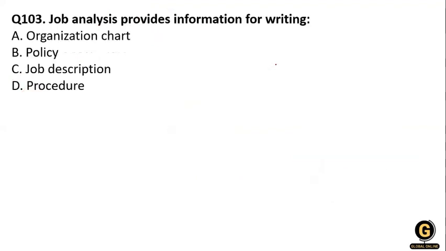Job analysis provides the information for writing: A, organization chart; B, policy; C, job description; and D, procedure. So what is job analysis? You know, job analysis provides information in two ways. That is job description and another one, job specification.